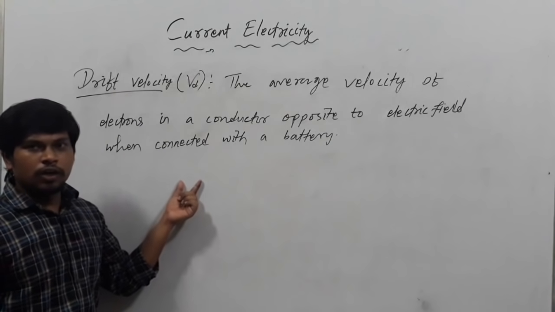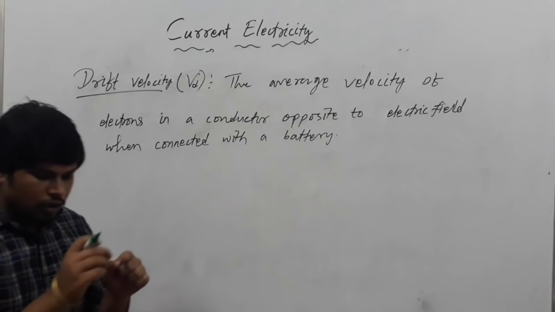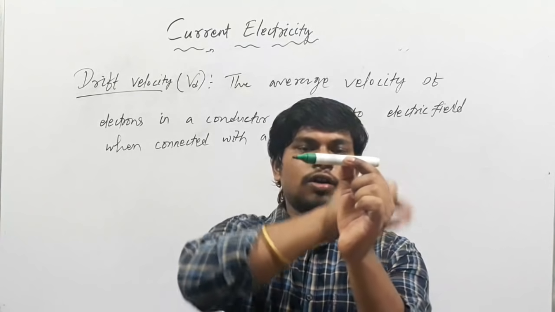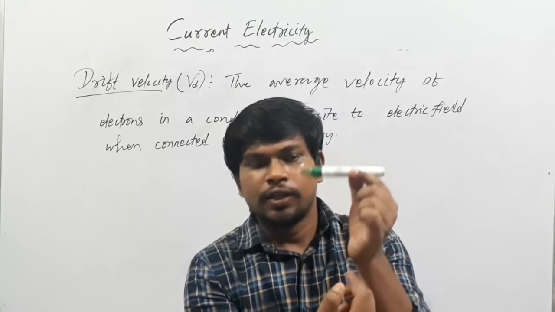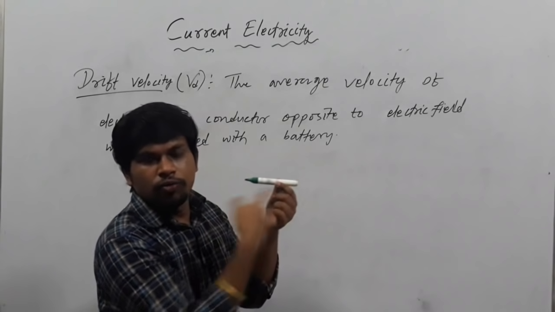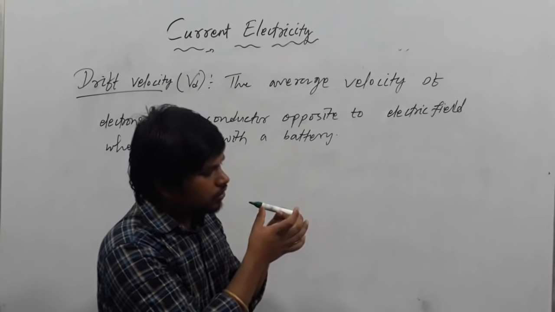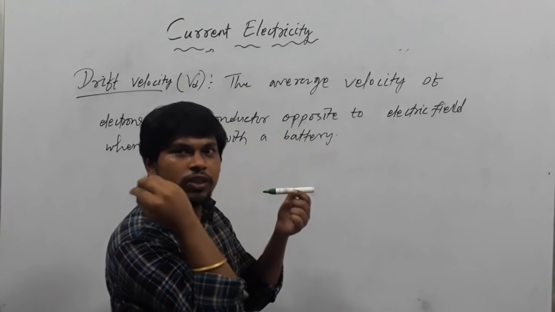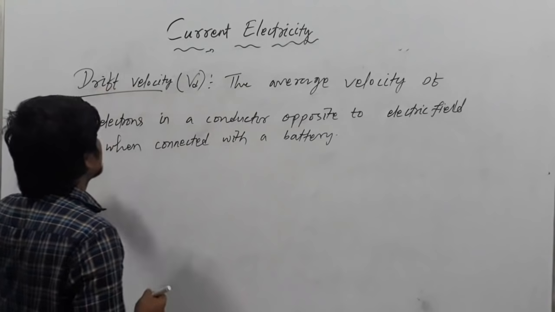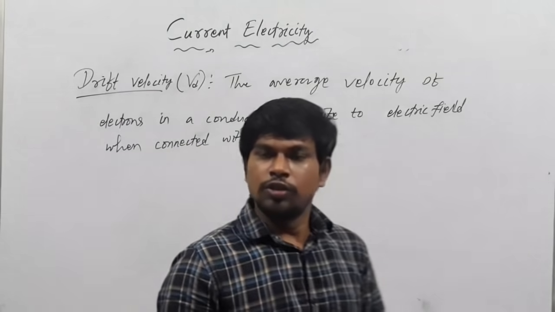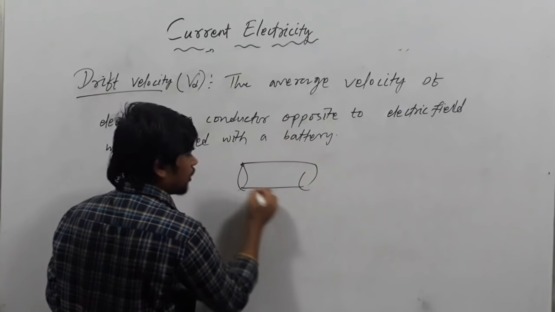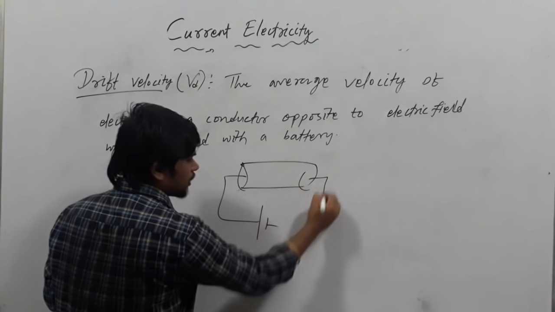If there is a conductor and you are connecting the conductor with a battery, then the electrons will flow inside the conductor. The velocity with which the electrons flow inside the conductor, if we take the average of them, is called the drift velocity. So, if there is a conductor A and you are connecting it with a potential V,